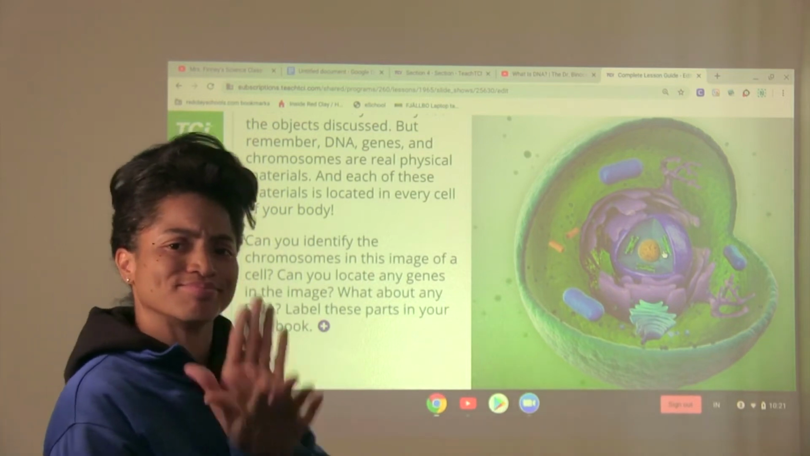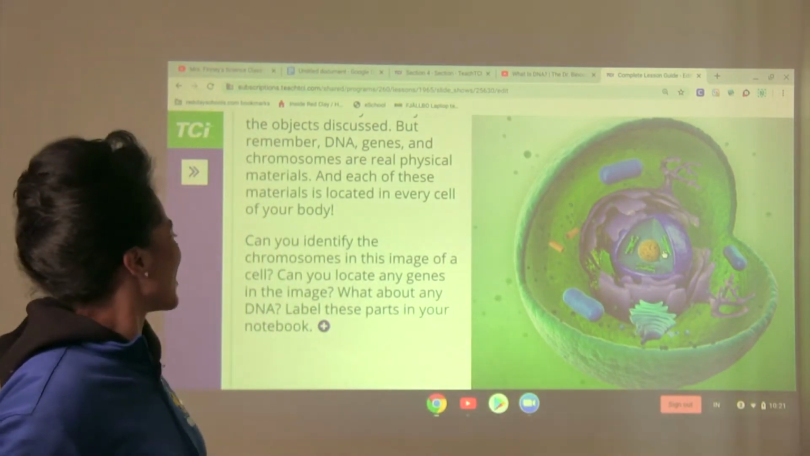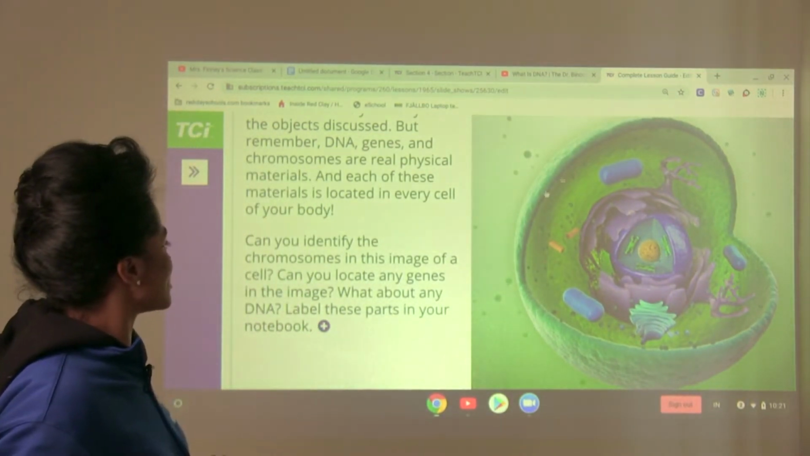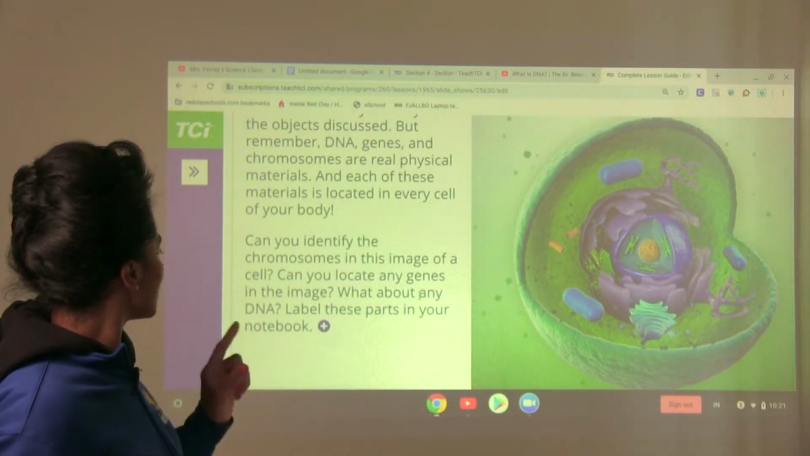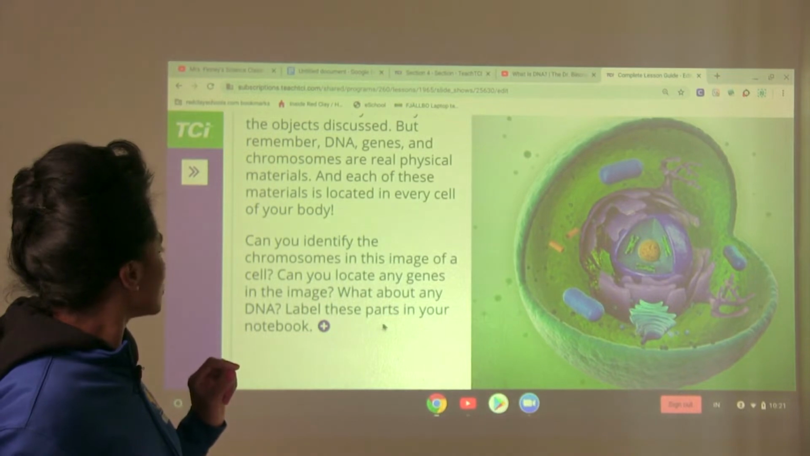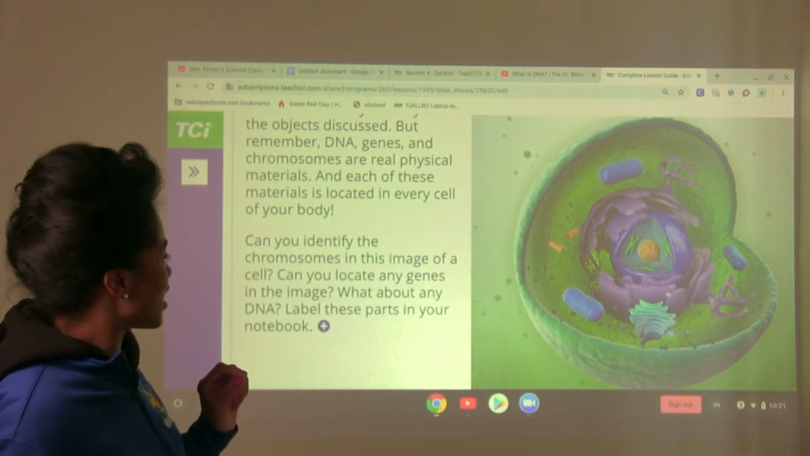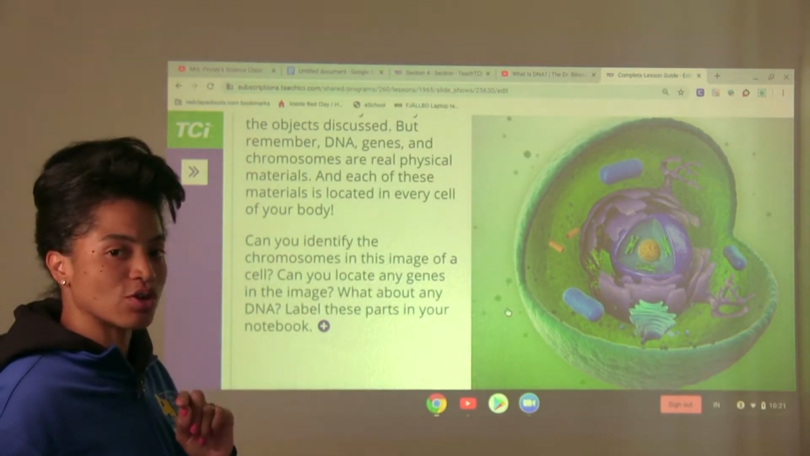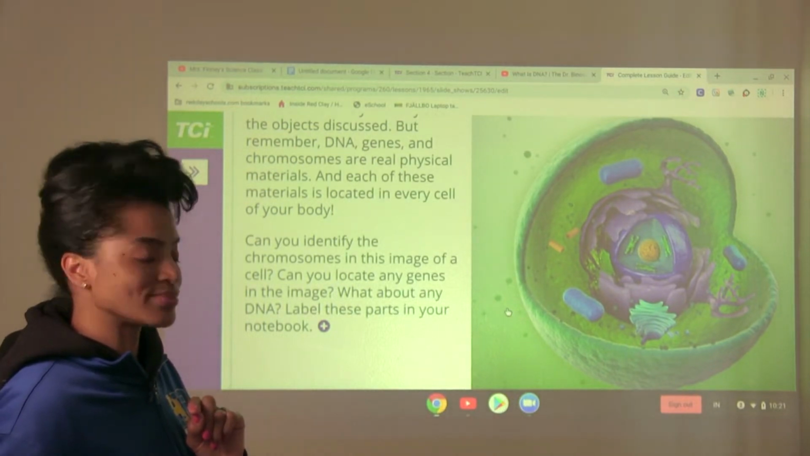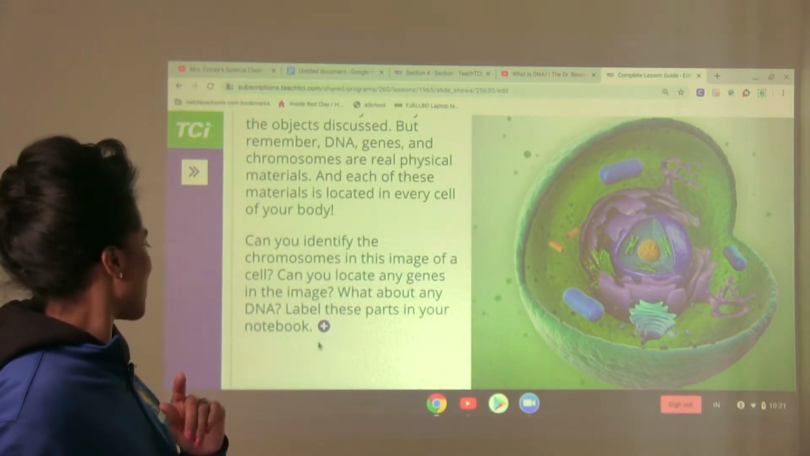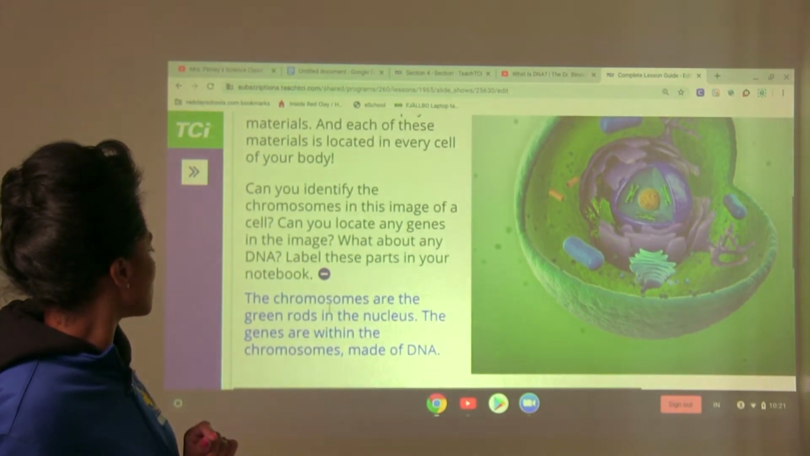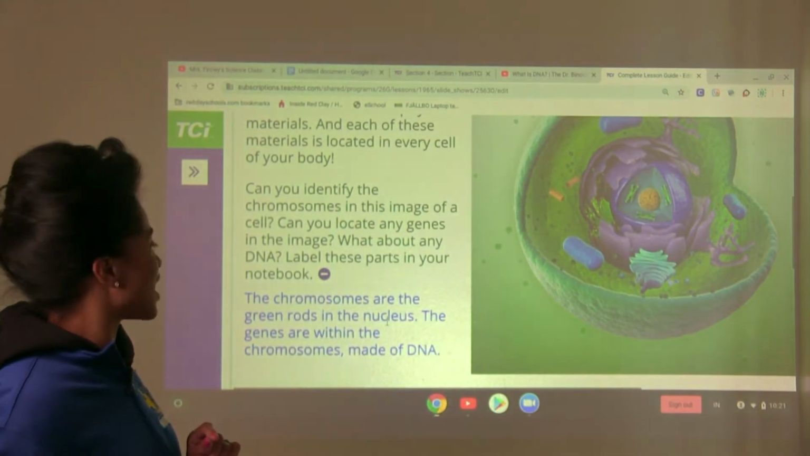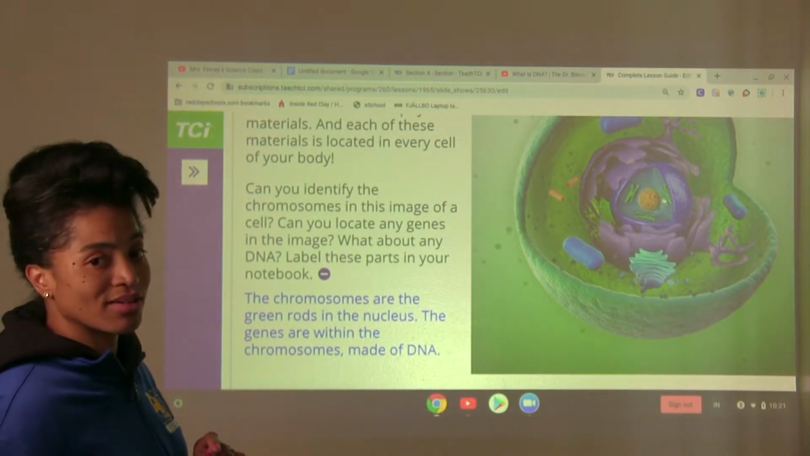Good job. Bingo, bingo. All right, so right here we have our cell, and this is our animal cell. In this particular cell, you're going to notice that we have this central piece. What is that central piece called? All right, let's take a look. We talked about this the other day, okay? So it says the chromosomes are the green rods in the, what's it called?